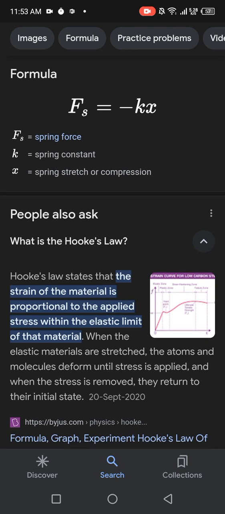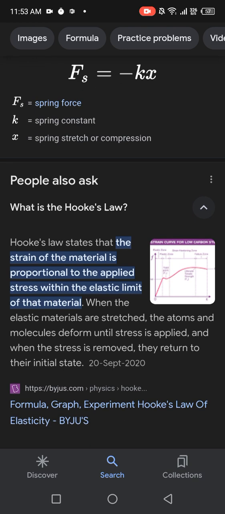Next is its definition. Hooke's law states that the strain of the material is proportional to the applied stress within the elastic limit of that material. When an elastic material is stretched, the atoms and molecules deform while stress is applied, and when the stress is removed, they return to their initial state.